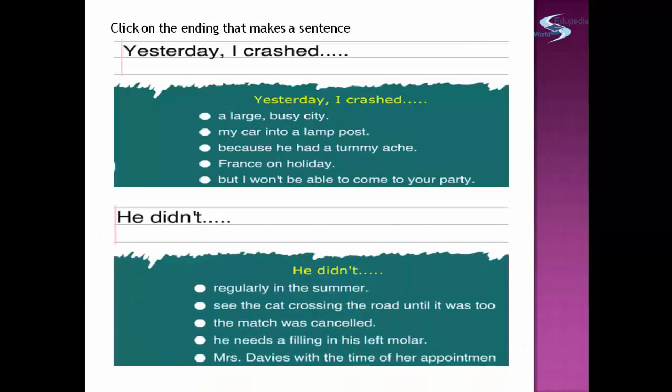Number 2. He didn't. A, regularly in the summer. B, see the cat crossing the road until it was too late. C, the match was cancelled. D, he needs a filling in his left molar. E, Mrs. Davis with the time of her appointment.